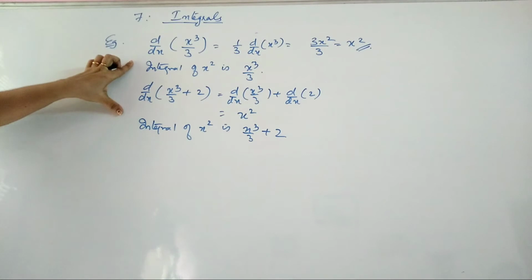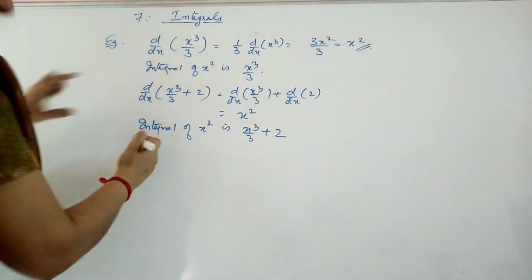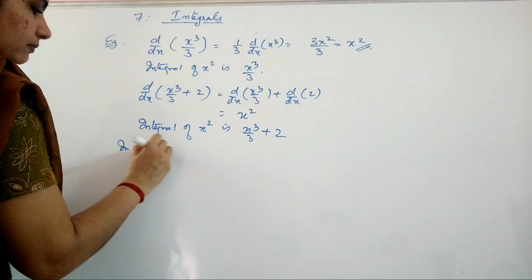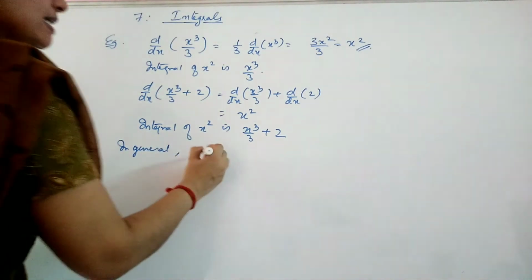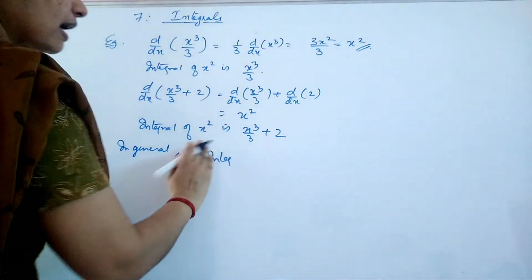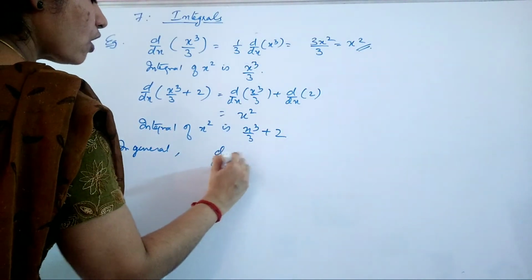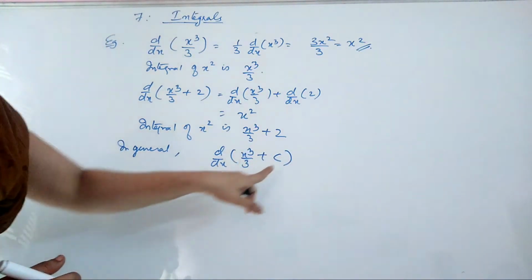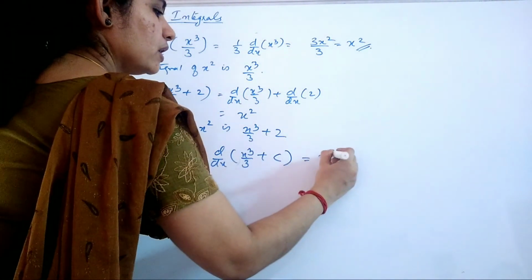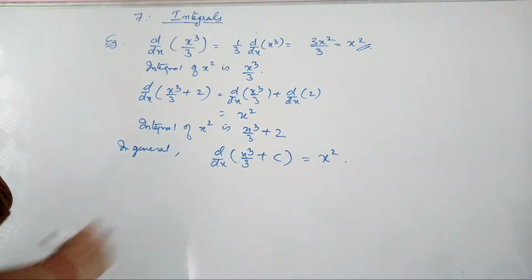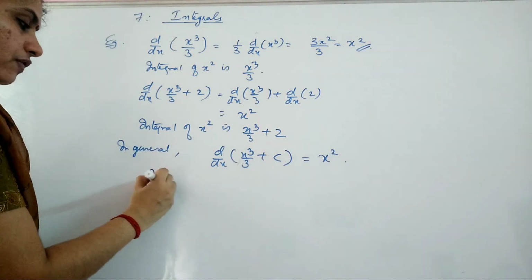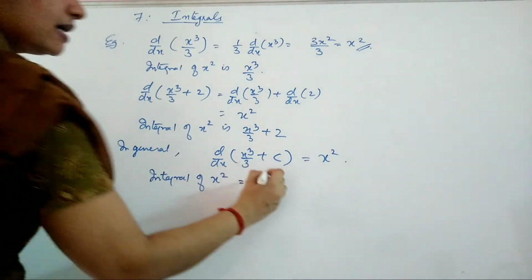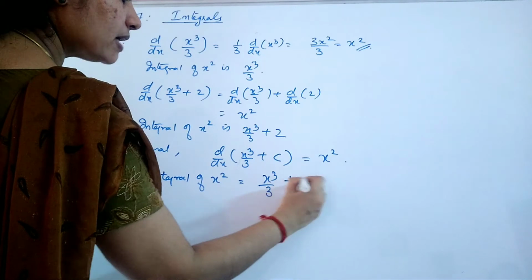From these two examples I can generalize: the derivative of x cube by 3 plus any real number will give you x square. That means the integral of x square can be written as x cube by 3 plus c.